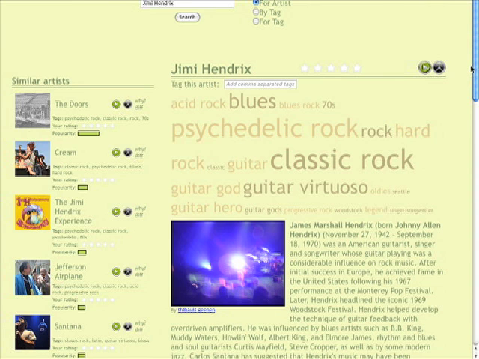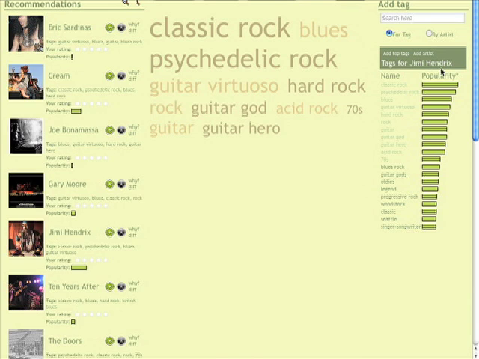But we can now take this one step further, not only to use the tags to explain the recommendations, but we can use the tags to help steer the recommendations to content that we're more interested in. So for instance, the reason I like Jimi Hendrix is mainly because of his guitar playing. I'm not really as interested in the psychedelic rock of the 60s or early 70s. So what we can do is steer the recommender toward content that is much more along the lines of what I like.